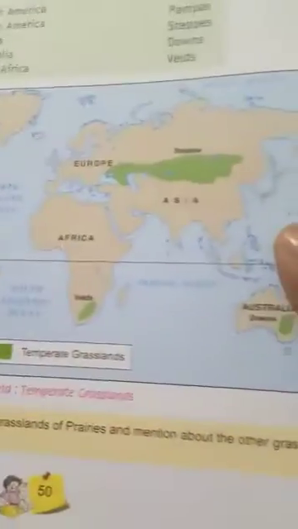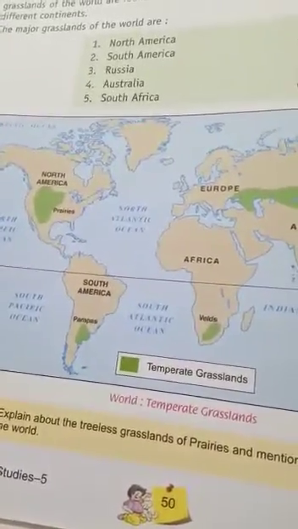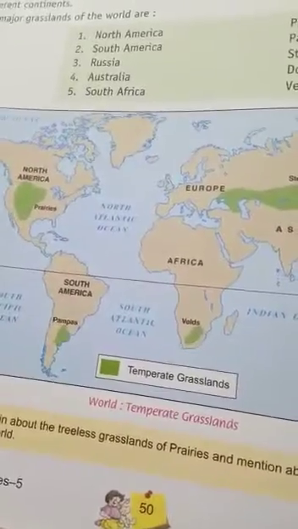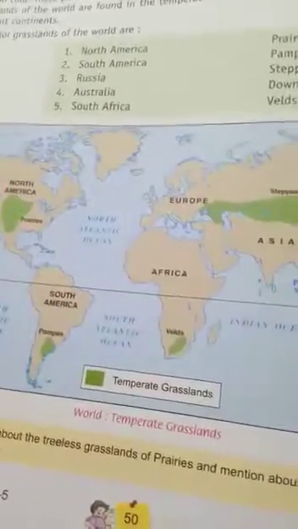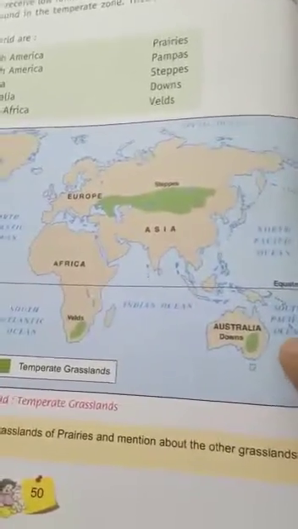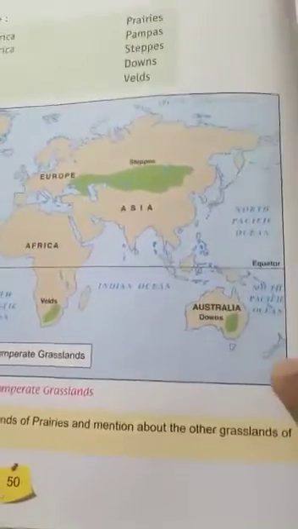So look at the map here. On the map you can see some green colors given in the map, and these are the grasslands, okay, which are in the temperate zone. So let us see.